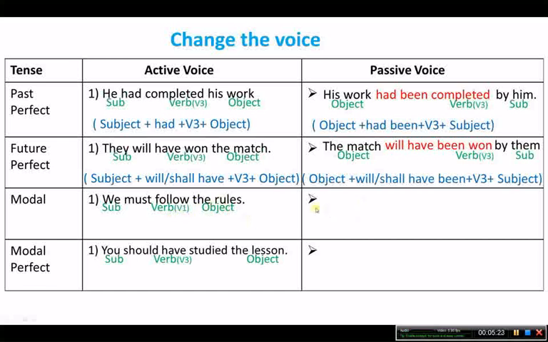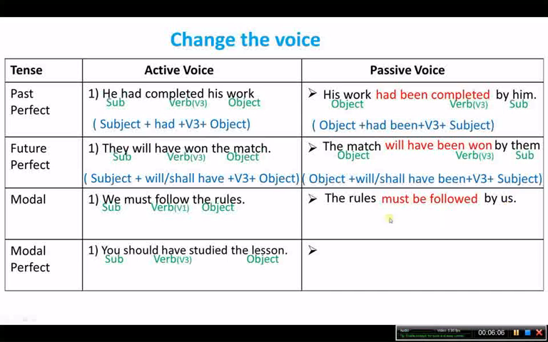First we will take the object. What is the object? The rules. Now rules, it doesn't matter whether it is plural or singular, we do not change anything. What we have to change is that must will be changed into must be. Then must be followed; we always use V3, that is follow, followed. So the rules must be followed by us. We is changed into us.